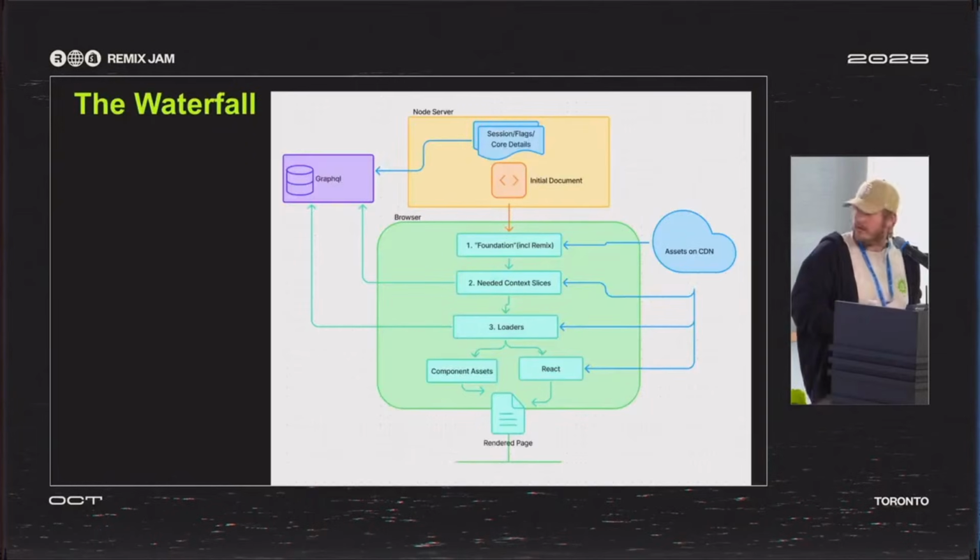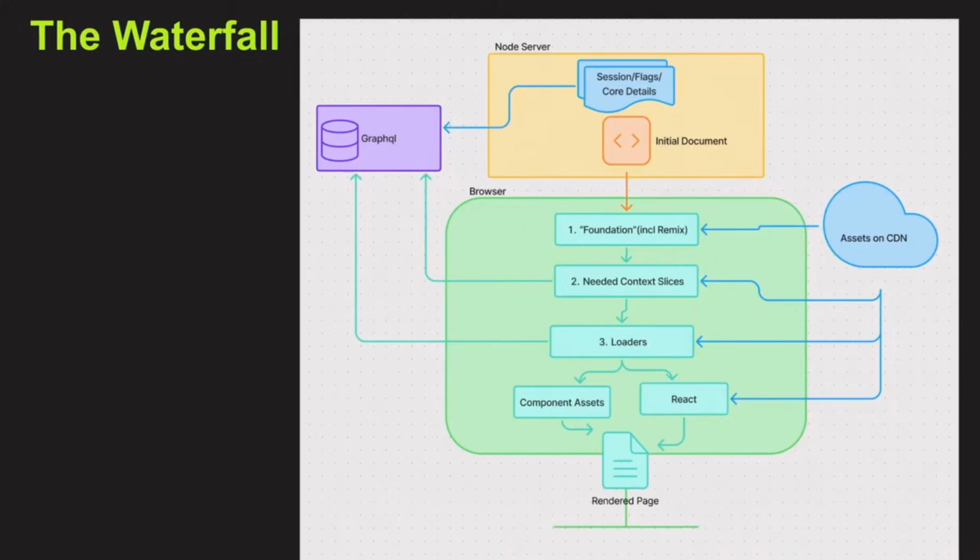This is the simplified waterfall that we have for our app. It's all a single page app. We actually do no SSR, so we're doing Remix SPA mode on it. But we do load some stuff from the server, some upfront details from GraphQL. Just crucial data around the session, always necessary data, and then we start loading these context providers further out. That's the first thing we do.